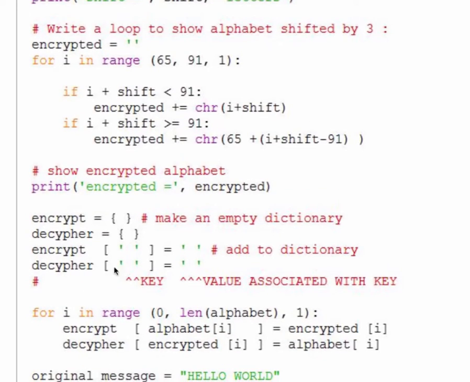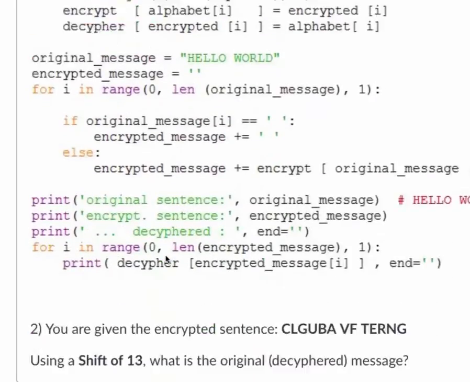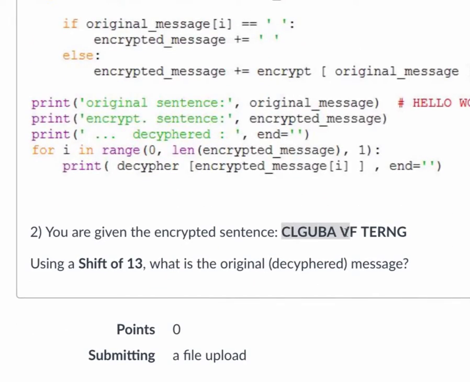The next thing is I am going to add, in here you see encrypt, square brackets, quote, space, quote, square brackets, and then equals, quote, space, quote. Okay, and these are single quotes. So there is a space in there, and the reason I'm doing that is I'm basically telling it, every time you see a space, leave it as a space, right? We don't have to do that, but it will just make it easier for you to see what is a separate word, right?